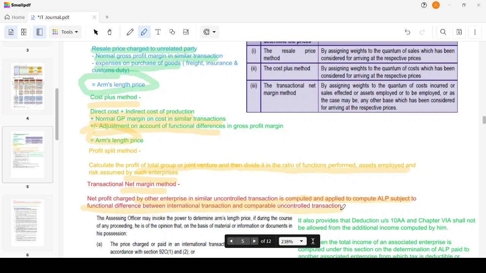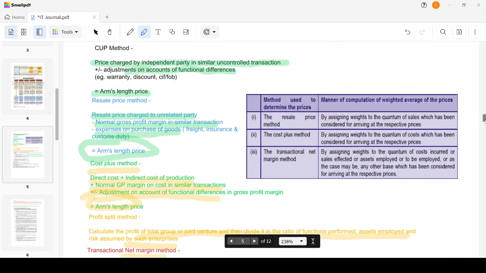That is what we have done, right? We have taken the net profit of an uncontrolled transaction and the net profit of the associated enterprise transaction, then adjusted for any functional differences. Then we apply it to the base, like percentage of sales, percentage of cost or percentage of assets, and such percentage is added to find the arm's length price. Okay, now we have been given a guidance.